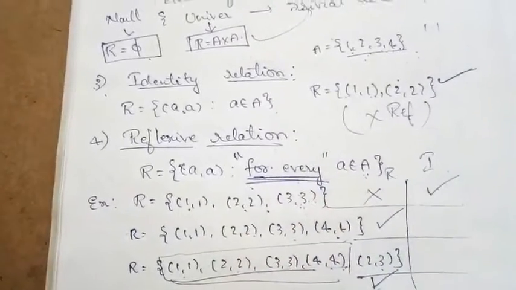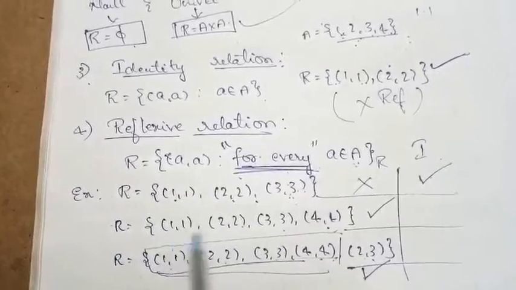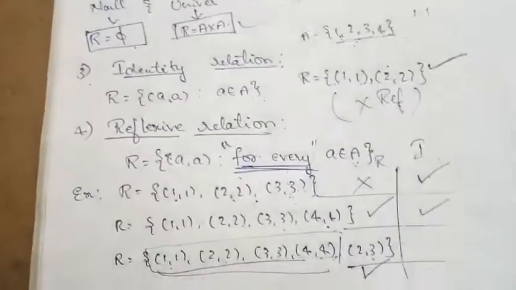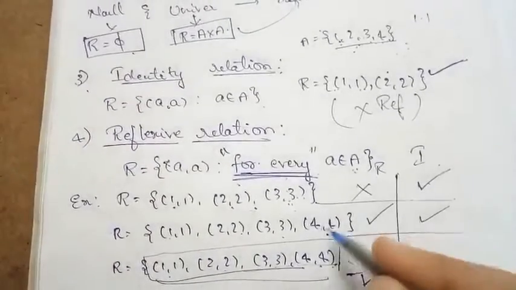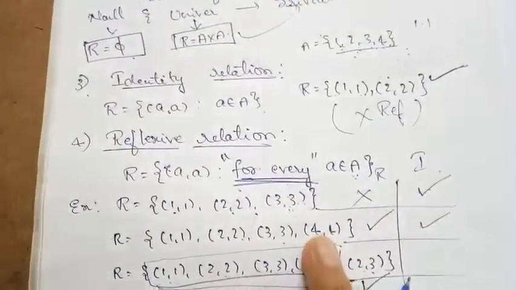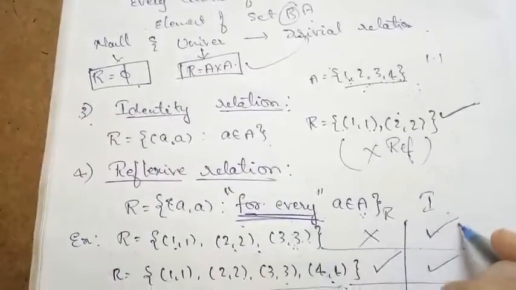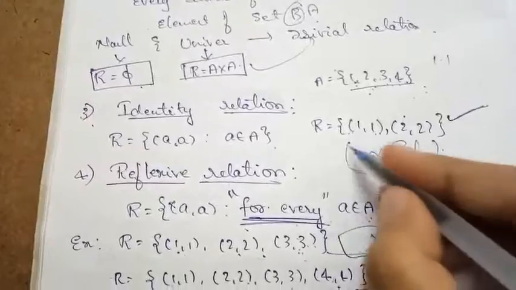Doublets. So it is an identity relation. So what about this one? Yes, here it is an identity relation, because whatever elements are present here, it has the doublets. So you can see it is a reflexive relation as well as an identity relation. This is the major difference I need to mention: what is an identity relation and a reflexive relation?